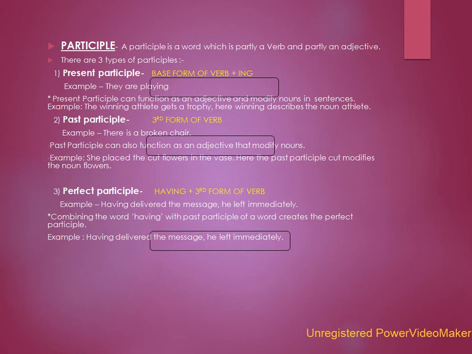Formation or construction: having plus third form of the verb. That is the third form of the base verb. Example: having delivered the message, he left immediately. Now combining the word having with past participle of a word creates the perfect participle. Example: having delivered the message, he left immediately. Now we use having with third form of the verb. Here the verb is delivered. So having delivered the message, he left immediately.